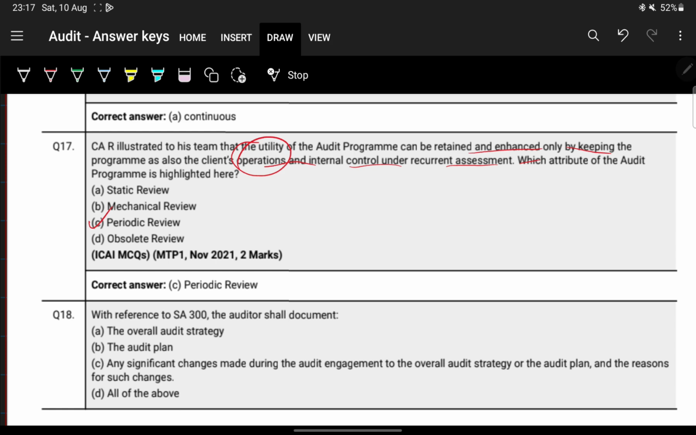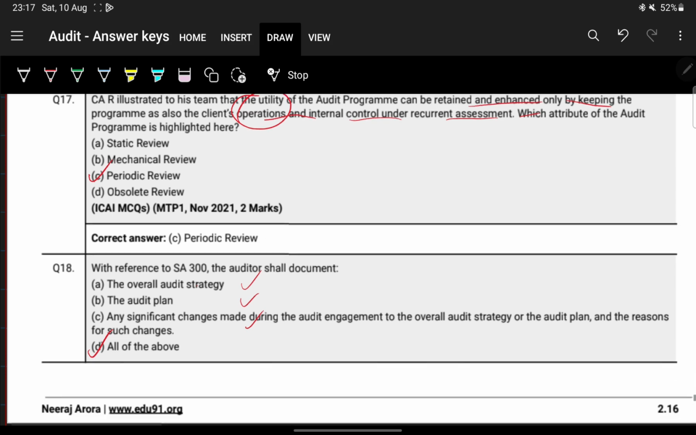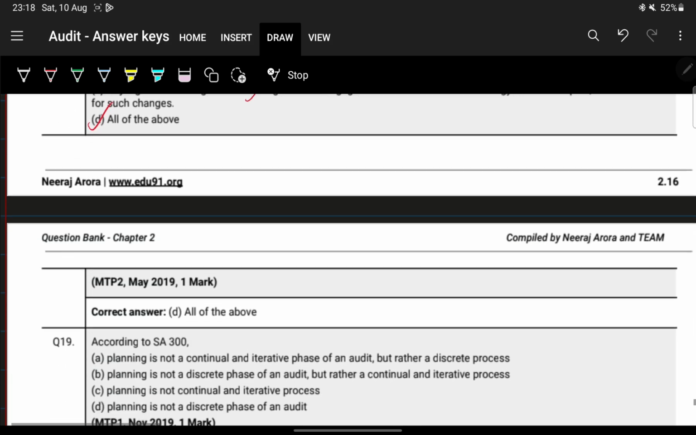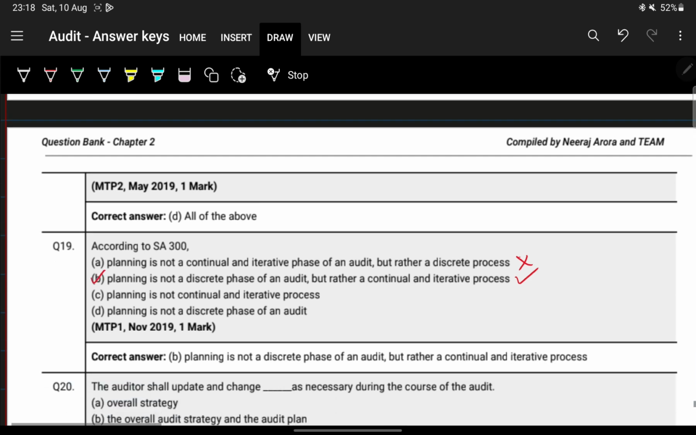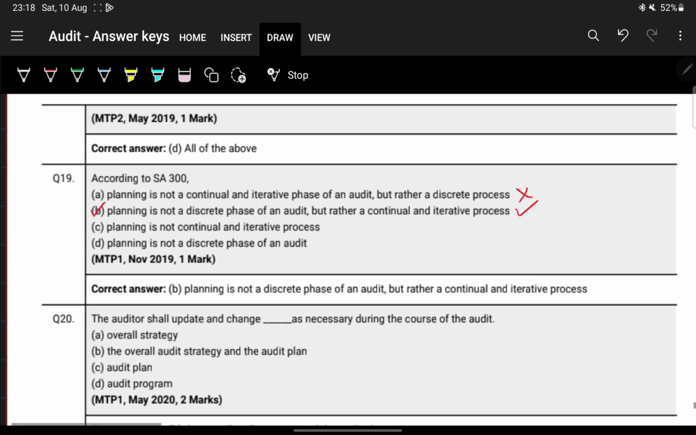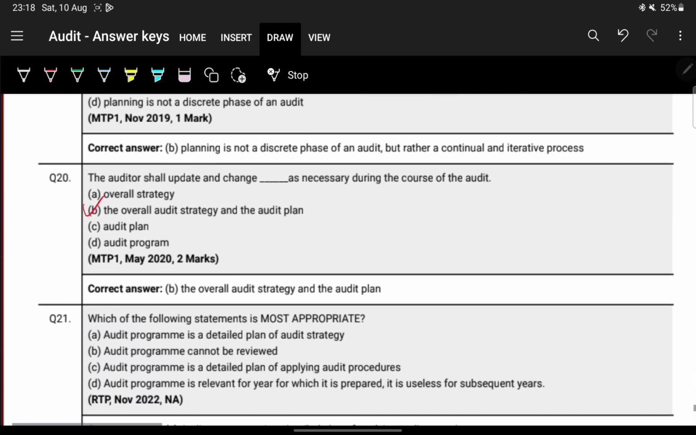With reference to SA 300, the auditor shall, okay, this and this, all three: audit plan, audit strategy, and changes. Question number 19. According to SA 300, planning is not a continual and iterative process. No, this is wrong. Planning is not a discrete phase but rather a continuous one. So the answer is B. Next, the auditor shall update and change dash as necessary during the course of the audit. He can change both audit strategy and audit plan. So the answer is B.